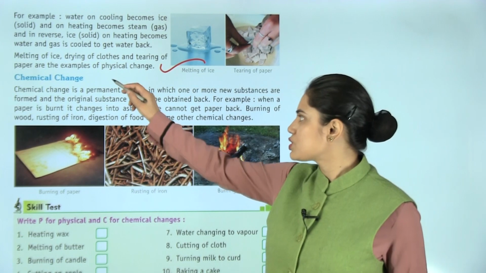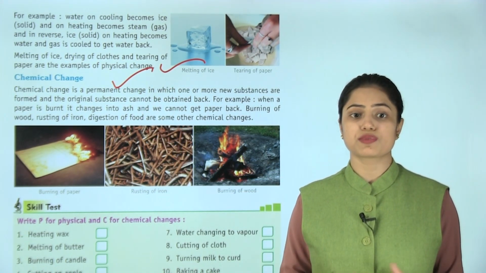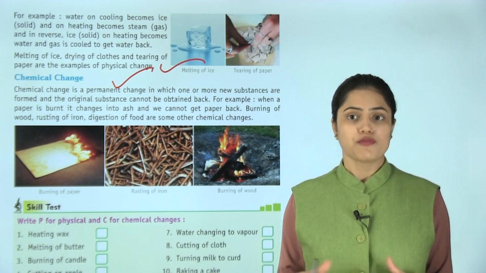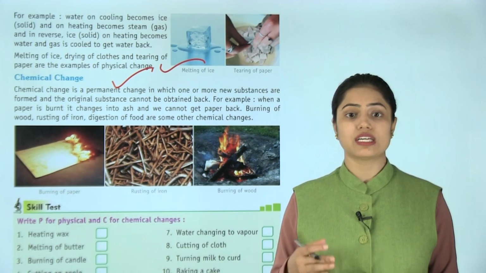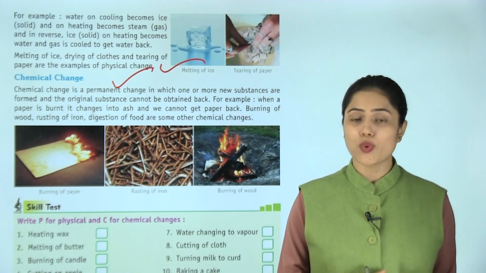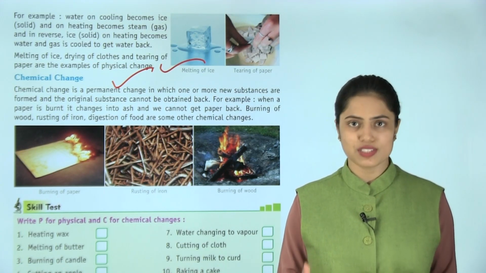Now chemical change देख लेते हैं. Chemical change is a permanent change in which one or more new substances are formed and the original substances cannot be obtained back. For example, when a paper is burned, it changes into ash and we cannot get paper back. Burning of wood, rusting of iron, digestion of food are some other chemical changes.